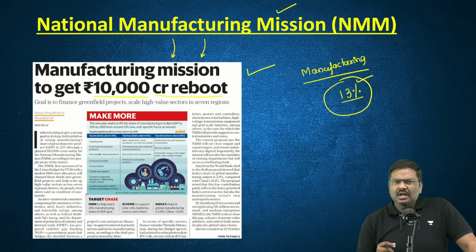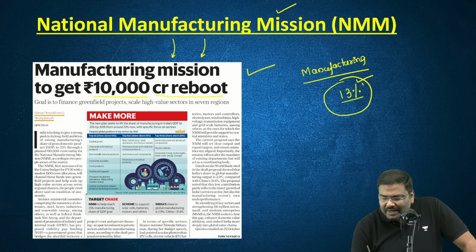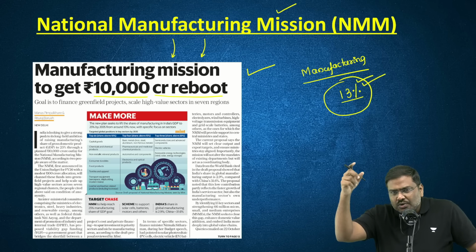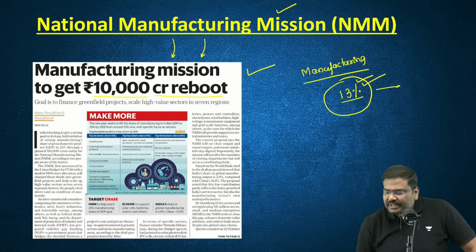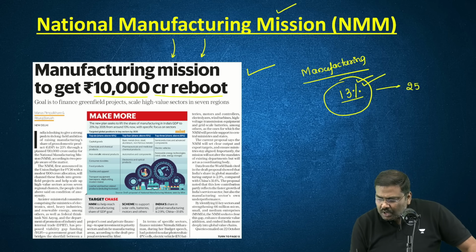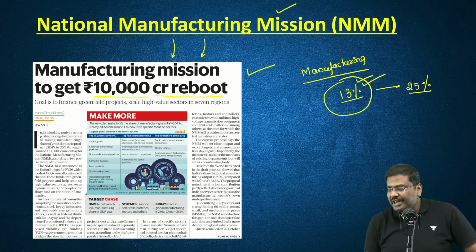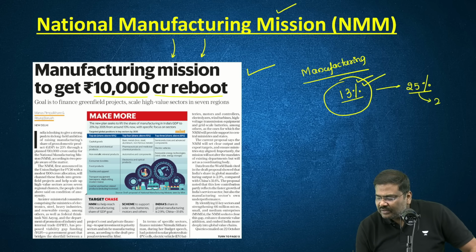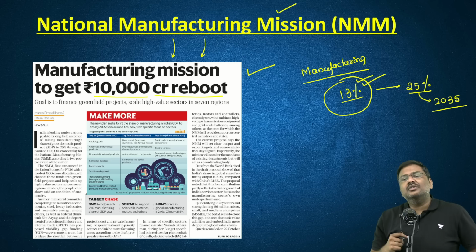10,000 crore rupees. Reason being, we want to increase the contribution of manufacturing to GDP. How much? From 13%, we want it to become 25% of the total GDP numbers by 2035. By 2035, we want this to contribute 25% to the GDP.